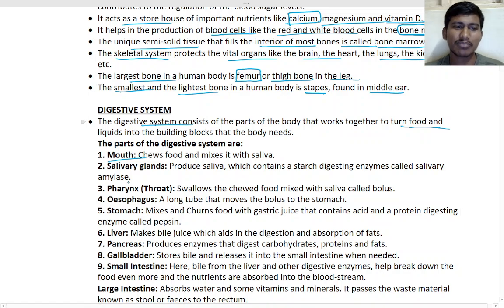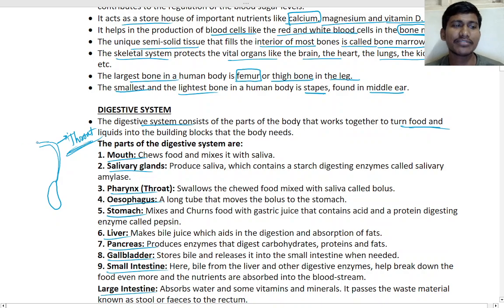I will be going very fast. Mouth, salivary glands, pharynx, that is the throat, right? Then the oesophagus, the food pipe through which food passes to the stomach, and then the liver, pancreas, gallbladder, small intestine, large intestine. The esophagus is the food pipe. So this is your mouth, and it goes down, and the stomach will be there. The pharynx is the throat, just after the mouth. After the mouth, what will come?